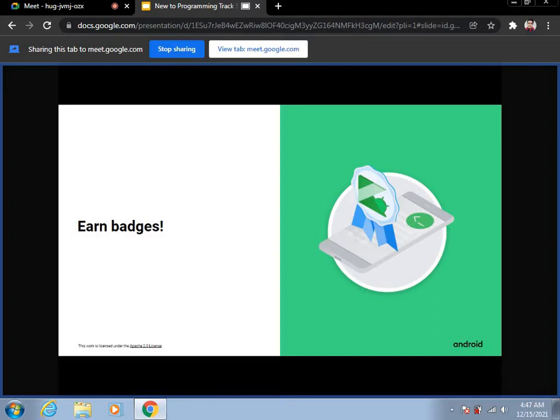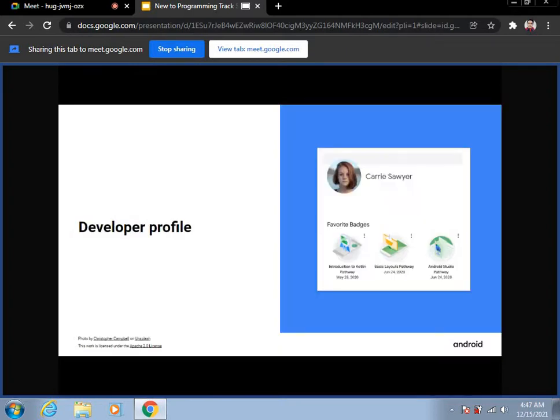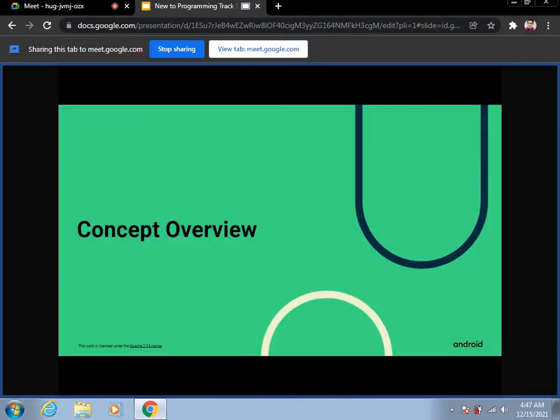And you will also be able to view your badges on the developer profile, which you will be making, as I had provided you the link. You can visit your developer profile and see your badges. As many tracks as you complete, you will be able to see different badges on your profile.